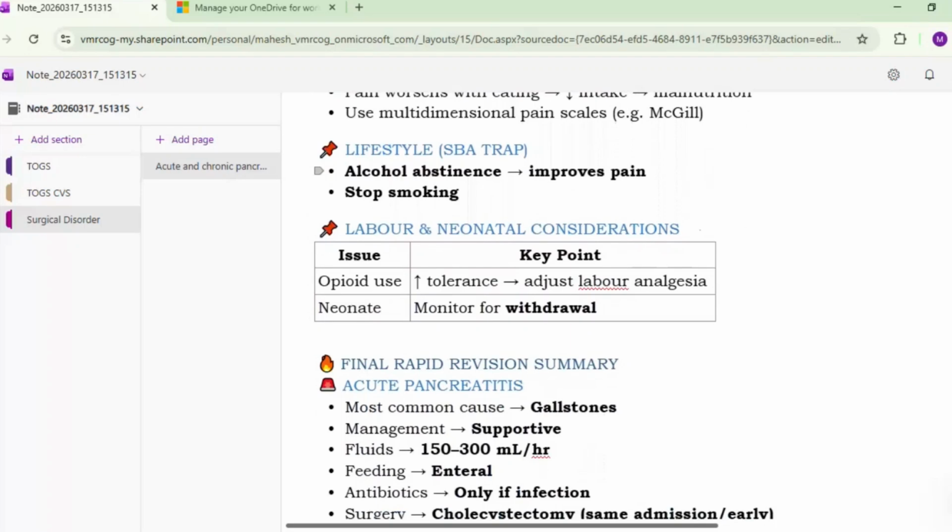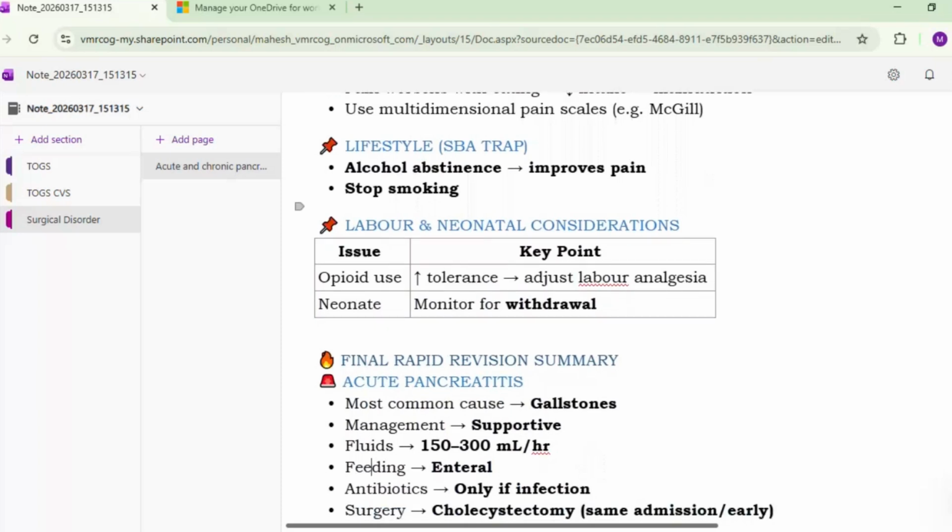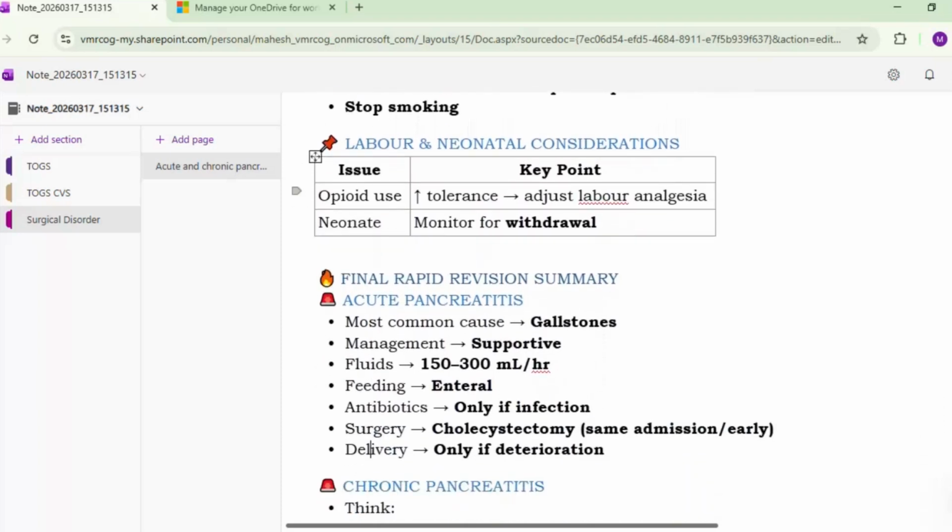Ask to avoid the alcohol that will improve the pain, and advise to stop the smoking. Okay. So labor and neonatal considerations, opioid use. Because of the opioid, there is increased tolerance. So there is a requirement of the adjustment of the labor analgesia dose. And for neonates, we need to monitor for withdrawal.